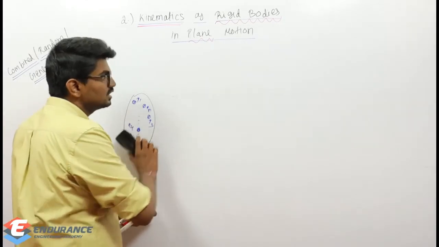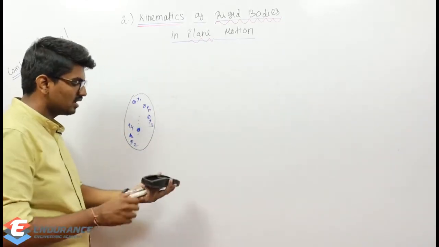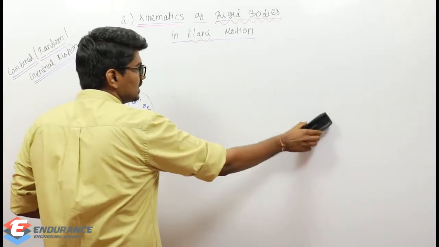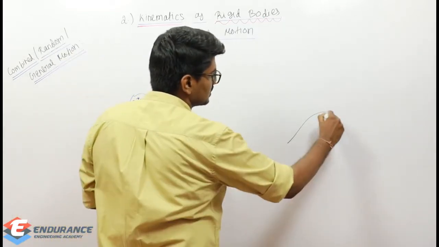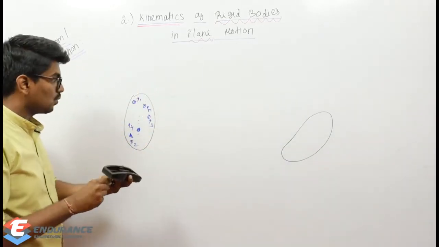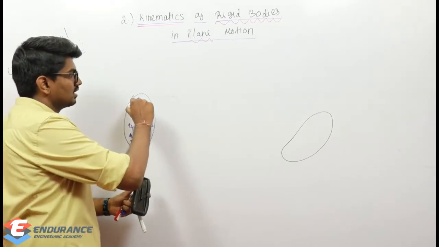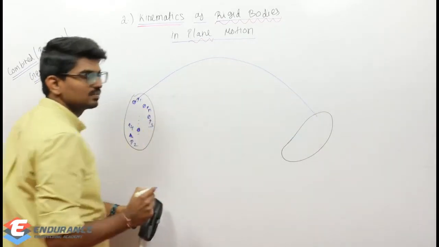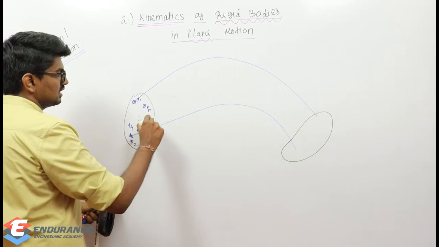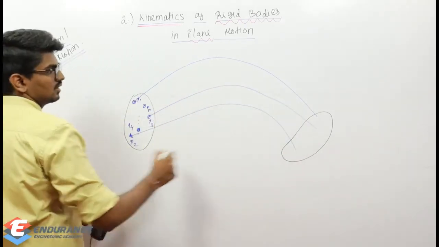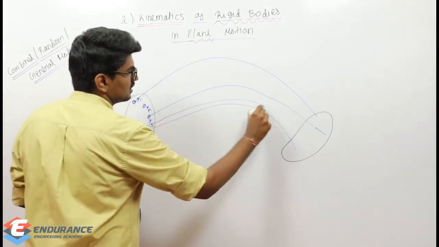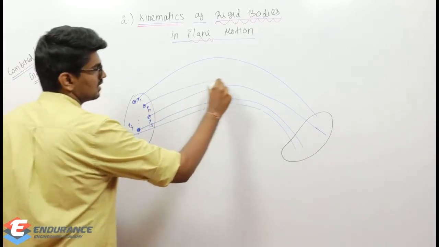And if this rigid body moves in a plane, how will it look? Simply let us consider it moving like this and reaching this position. Just consider this body has traveled like this. Now consider particle 1. What happened to particle 1? It traveled like this. And what about particle 2? It traveled like this. And what about particle 3? It traveled like this. And particle 4 similarly, just approximating, and particle n here.